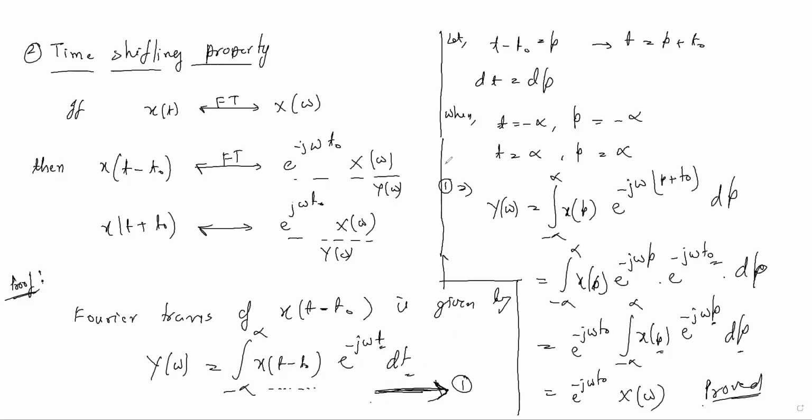But after writing this formula, I am assuming something: let t minus t naught be p. If we assume that t minus t naught is equal to p, then what will be t? t is nothing but p plus t naught. And what will be dt? dt will be dp, and the limits will also change. If we write x of t minus t naught as p, then we have to change the value of t and the value of dt also, because I'm assuming like this.